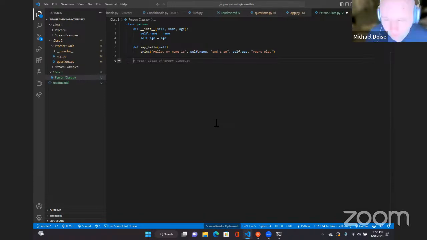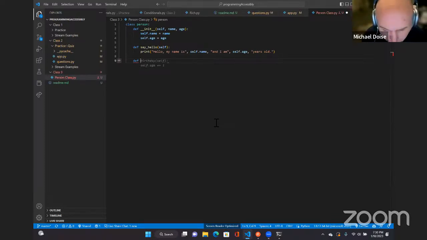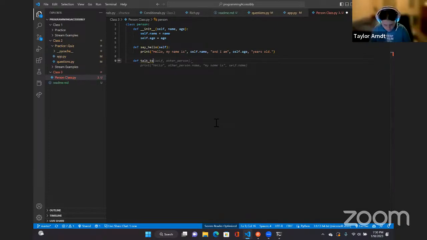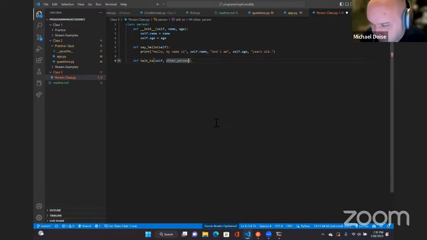We're going to create a new function. So def, space, talk underscore to, left parenthesis, self, comma, space, other underscore person, right parenthesis, colon.